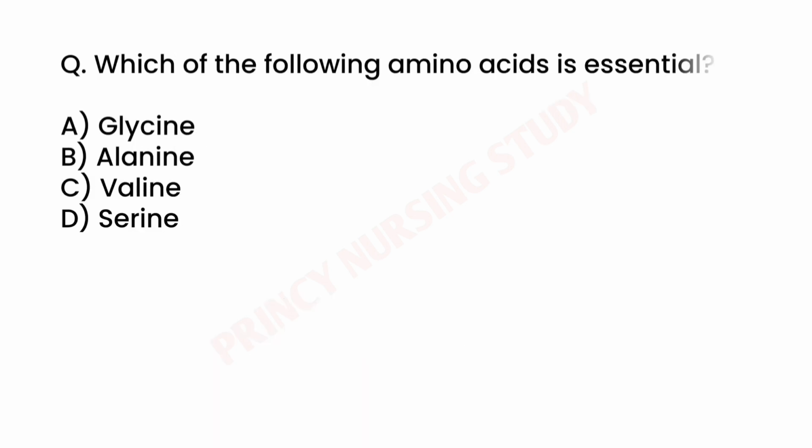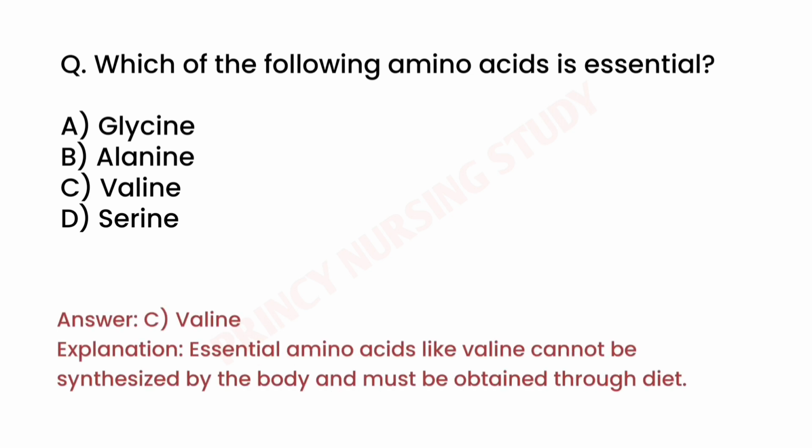Next question. Which of the following amino acids is essential? Correct answer is C. Valine. Essential amino acids like valine cannot be synthesized by the body and must be obtained through diet.